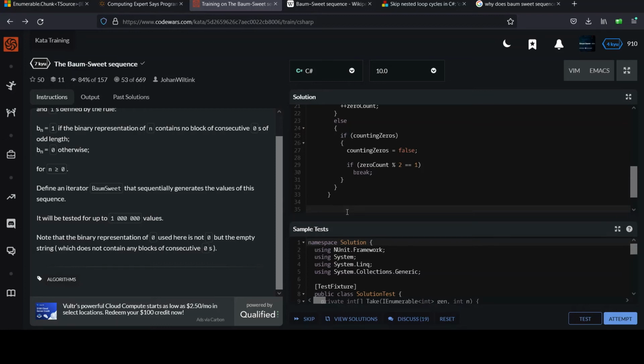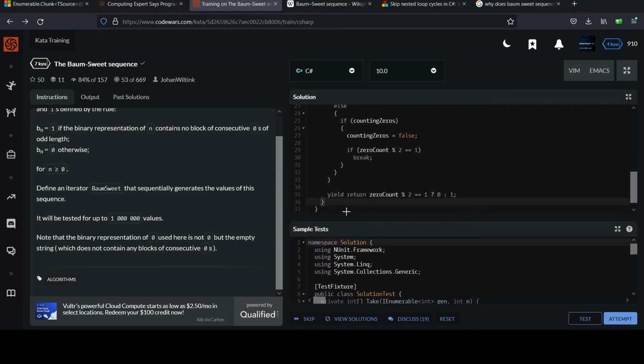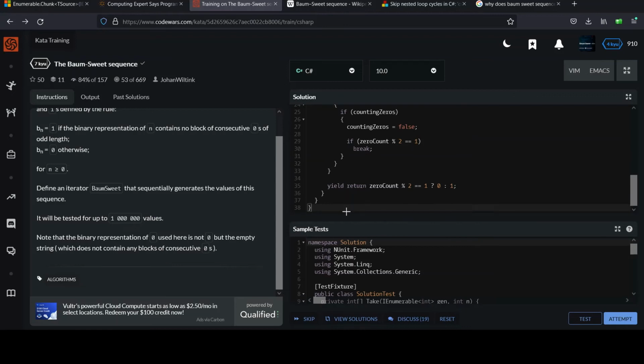I'll use that ternary operator in an expression to do this, and we can say yield return, and then I'll check for even or odd. 0 count modulo 2 equals 1, question mark, and then if that's true, 0, otherwise 1. And so that should handle all of our cases. I will go ahead and give this a test.